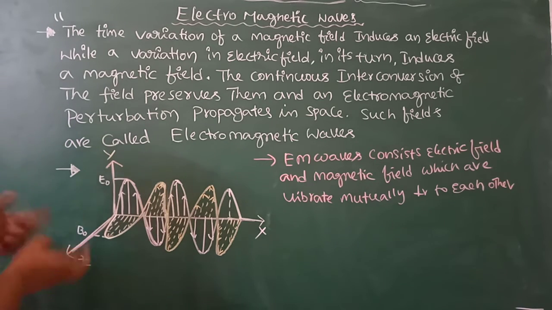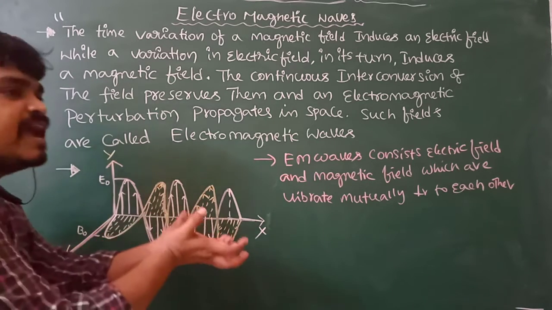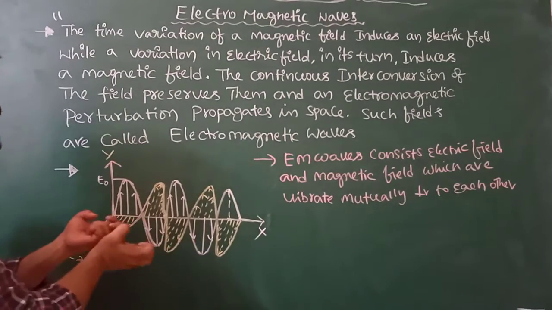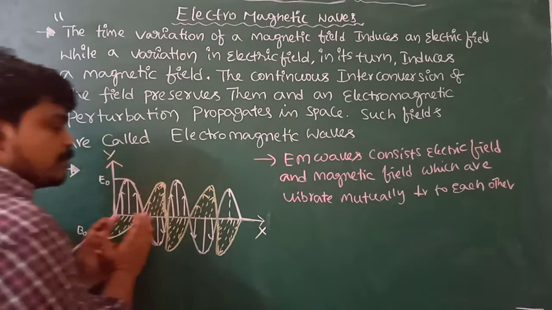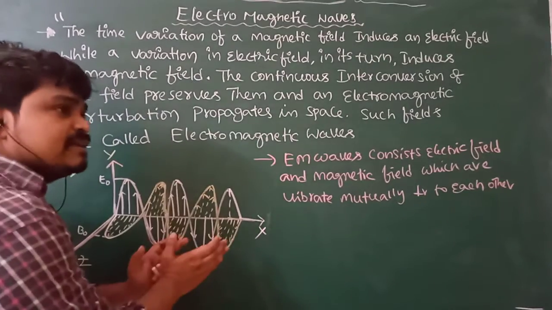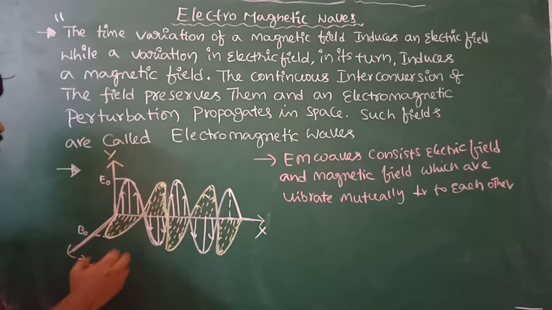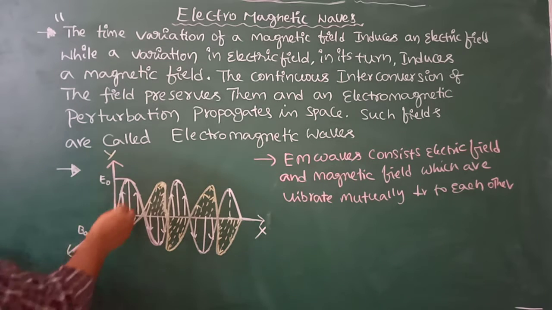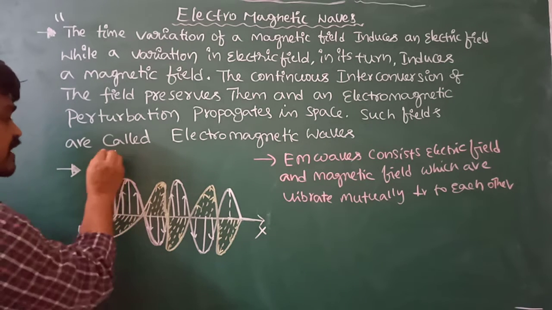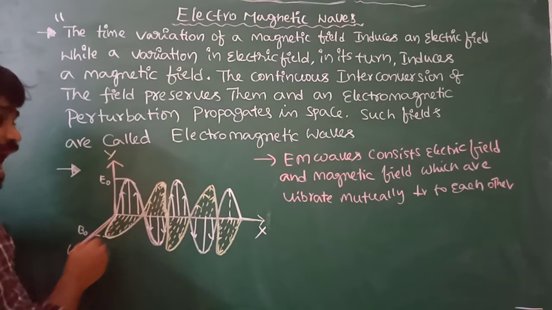So due to the continuous interconversion of these fields, energy is radiated, that is electromagnetic energy, which propagates in space in a direction perpendicular to the direction of vibration of the electric field and magnetic field. Here in this figure, the electric field vibrates along the y-axis and the magnetic field vibrates along the z-axis.